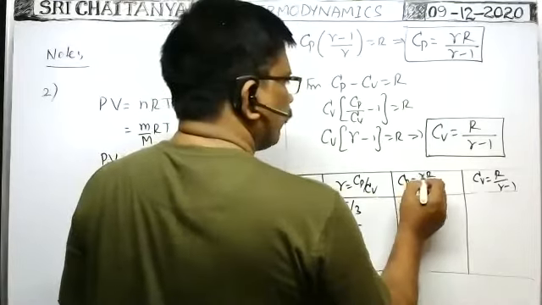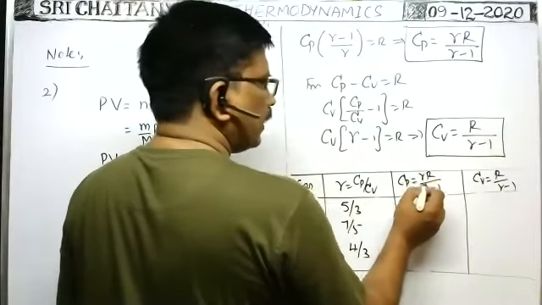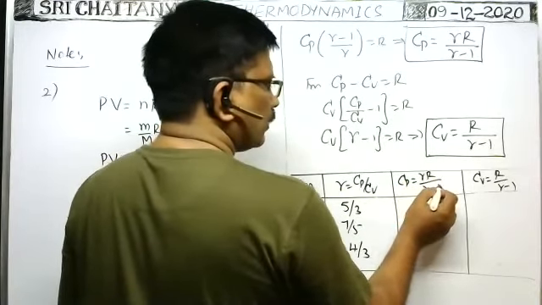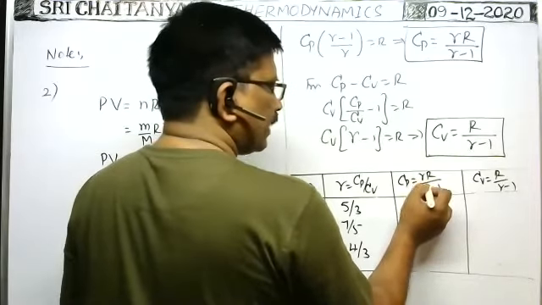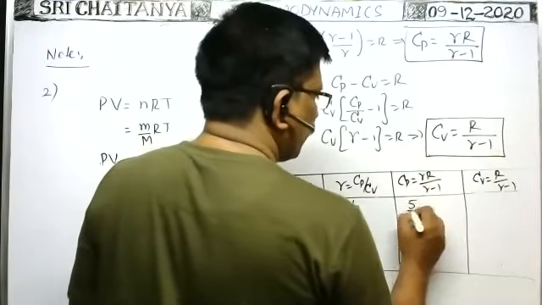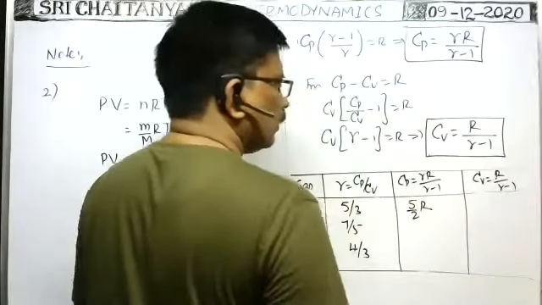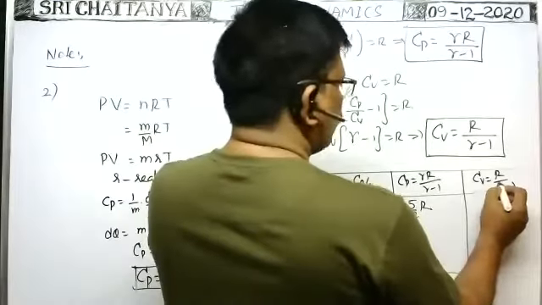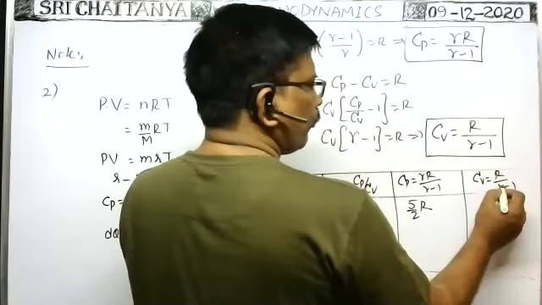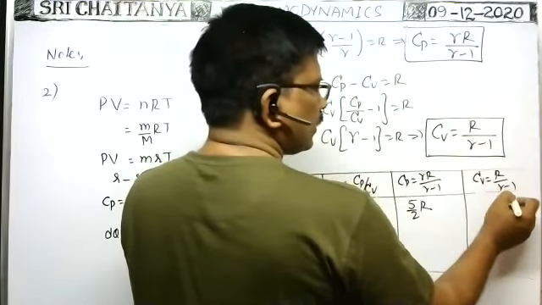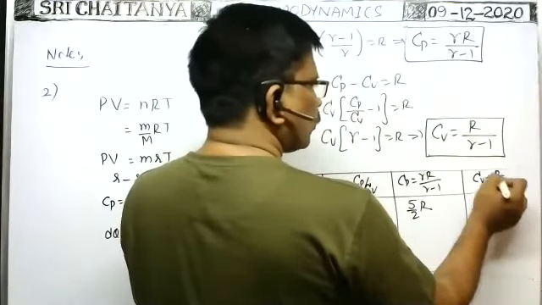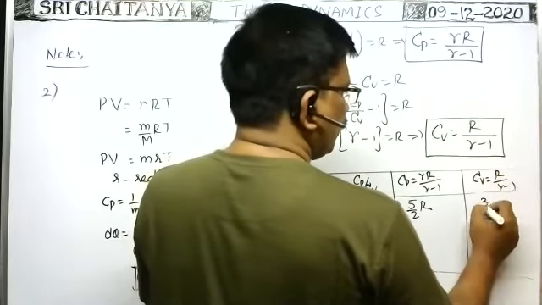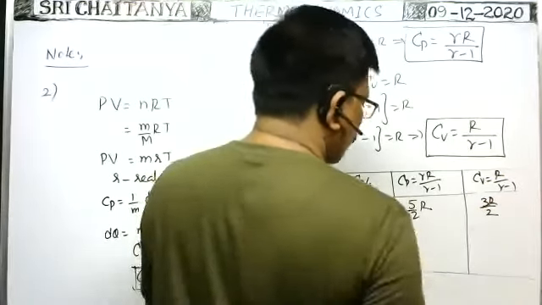5 by 3. When 5 by 3 is there, 5 by 3 minus 1, that means 2 by 3. 3 cancels, so 5 by 2, so 5R by 2. Okay, here 5 by 3 means when you take LCM, 5 minus 3 by 3. So 3 goes to the numerator. Therefore, 3R by 2 you will get.